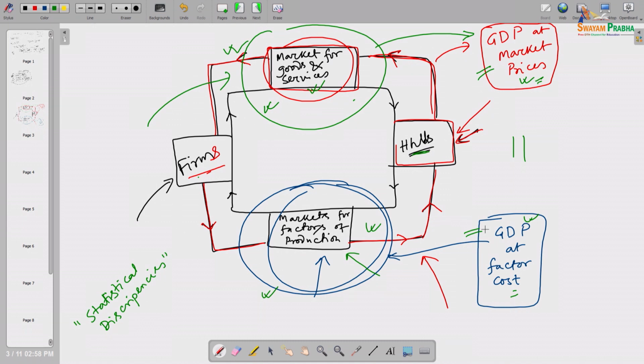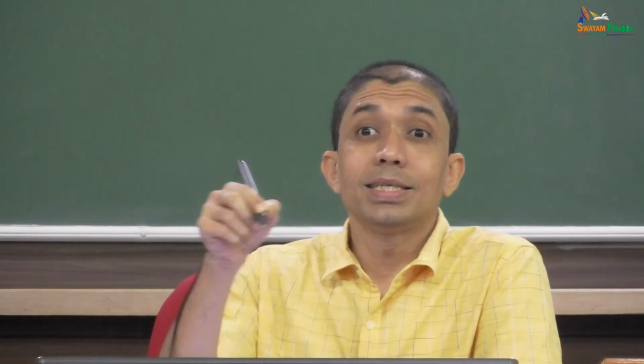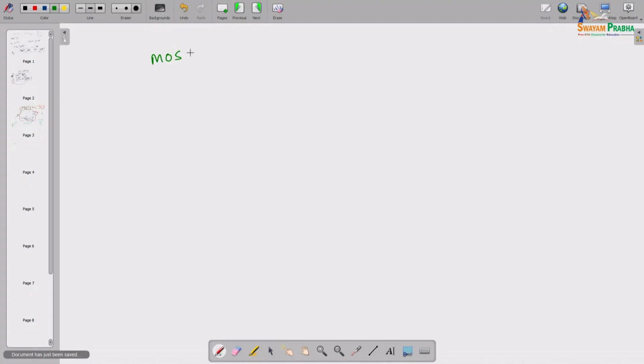Now, the question is, say in India, every country has some official organization responsible for releasing this kind of GDP data. In India, it is the central government, the Union government, not the Delhi state government. It has a ministry called MOSPI in short.